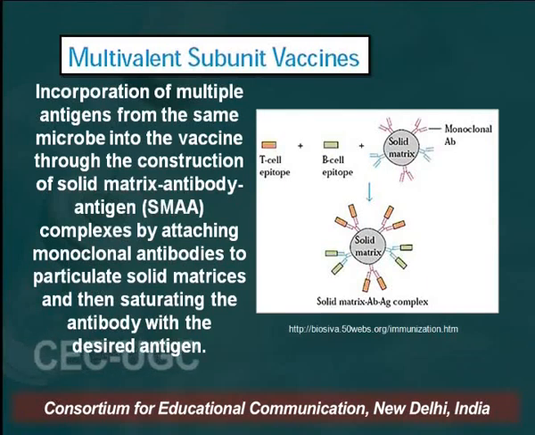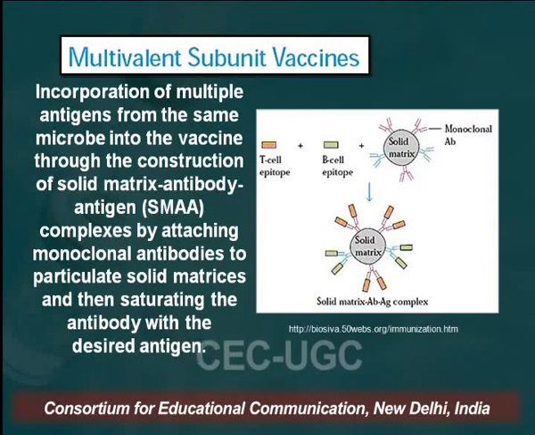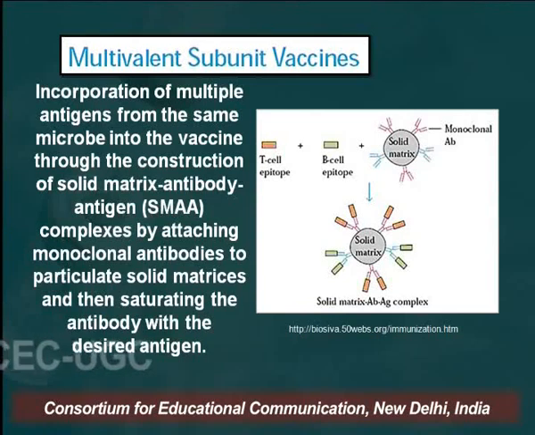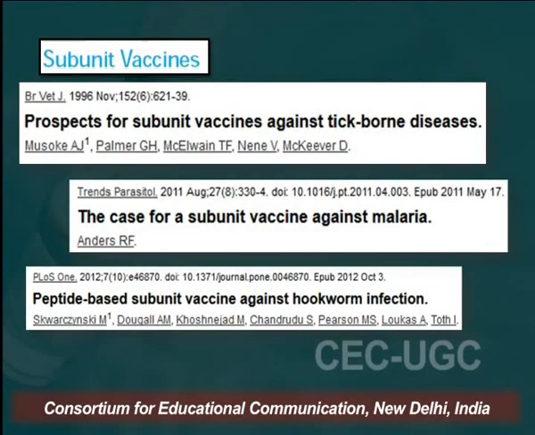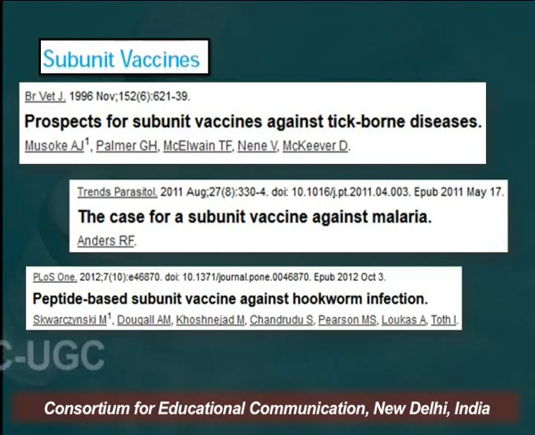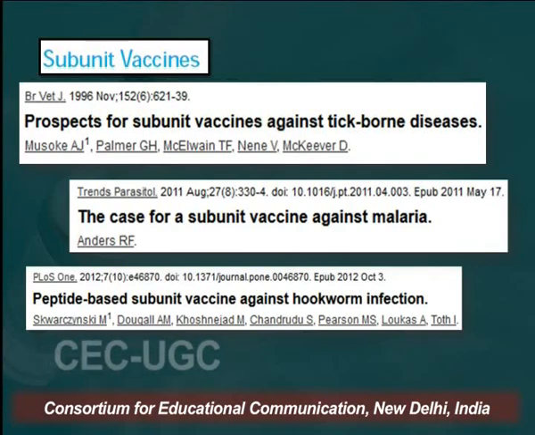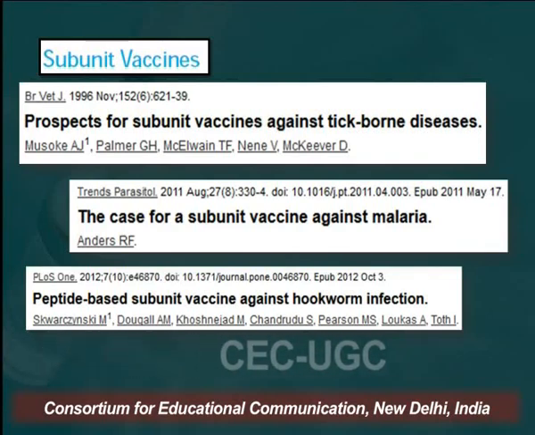This is an efficient manner of producing a multivalent subunit vaccine that would lead to a polyclonal sera, which will be much more effective in combating the pathogen. Many subunit vaccines have been developed. For example, a subunit vaccine was formed in 1996 against tick-borne diseases, in 2011 against malaria, and a peptide-based subunit vaccine was also produced against hookworm infection in 2012.